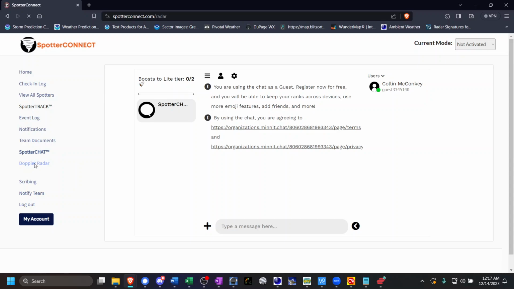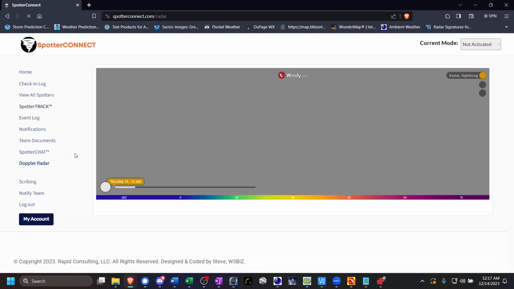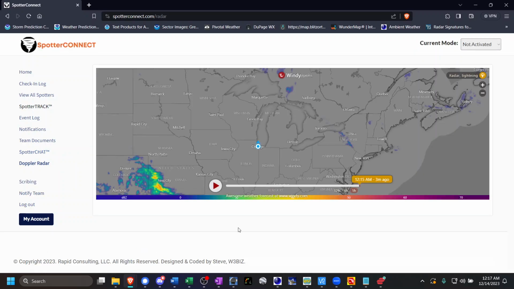As a scribe, you also have the ability to access the larger view of Doppler radar and also see past radar loops as a spotter would with spotter level access. And as I play this radar loop from approximately the last hour, you can see some rain showers, possibly some thunderstorms slowly moving their way from the due south across the eastern portion of Colorado and the western portion of Kansas, heading into the southwestern and south central portion of Nebraska.